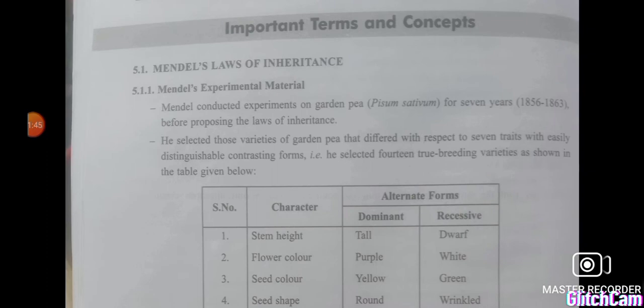Then C, if assertion is true and reason is false, then it is option C. And the last one is, assertion is false and reason is true. By reading the statements, first you have to identify which kind it is, and on that basis, you have to select the option. Understood? So this is the assertion reason type question.